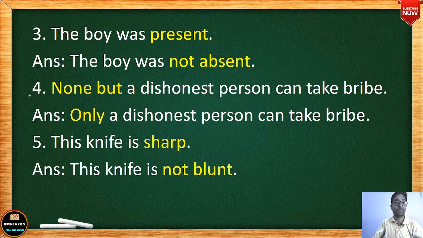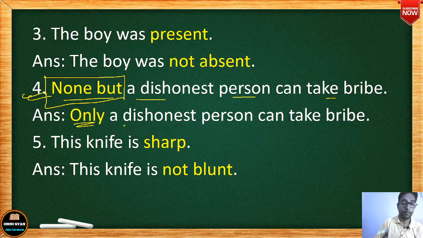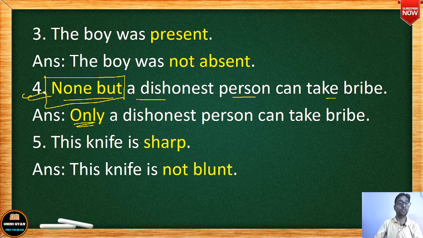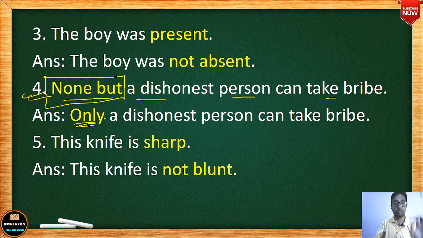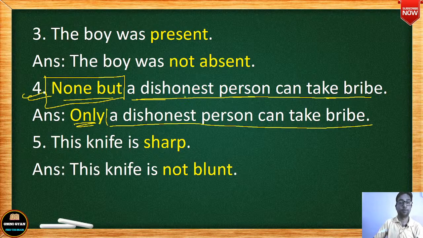Okay, see number 4, none but a dishonest person can take bribe. Now when there is none but, always begin with only. none but को आप चेंज करेंगे किसमें? only में चेंज करेंगे. Always remember none but changes into only and then the rest of the sentence is same. None but a dishonest person can take bribe, only a dishonest person can take bribe. ठीक है, तो none but changes into only, the rest of the sentence remains same. Don't change anything. है ना, कितना सिंपल.